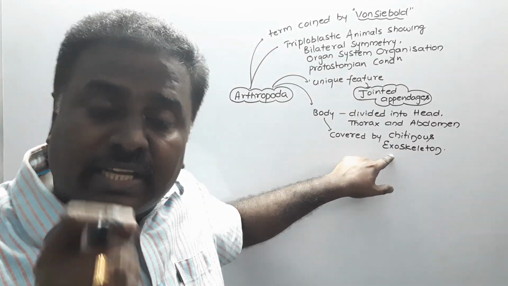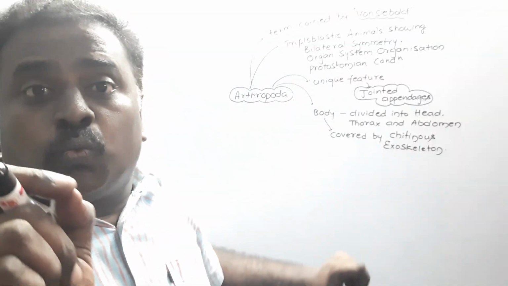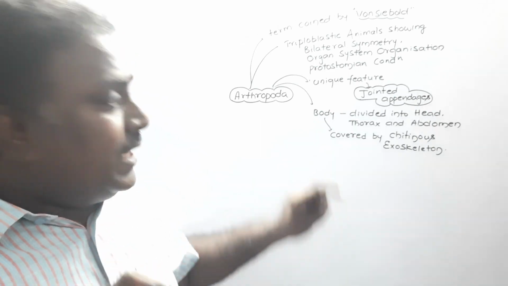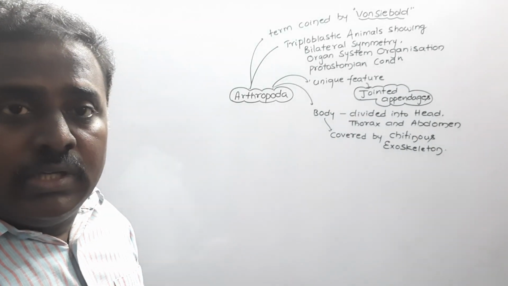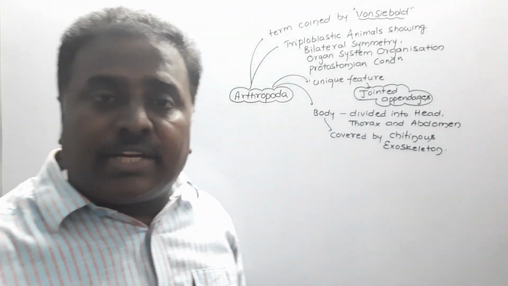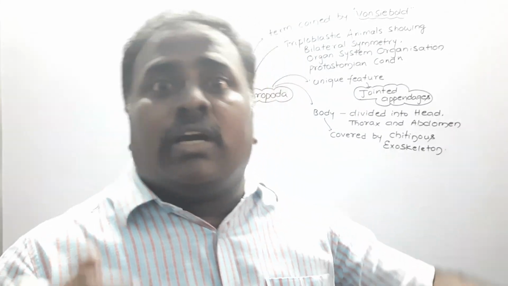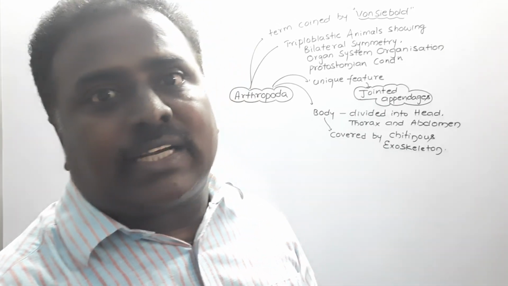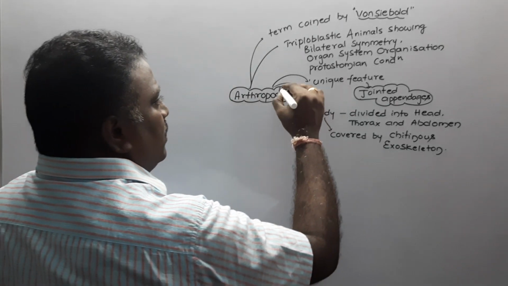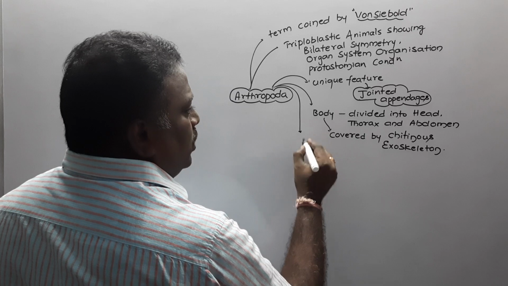Presence of chitinous exoskeleton is one of the successful characters of arthropods. It makes arthropods more successful on land, because it is an adaptation for water conservation, Nana.